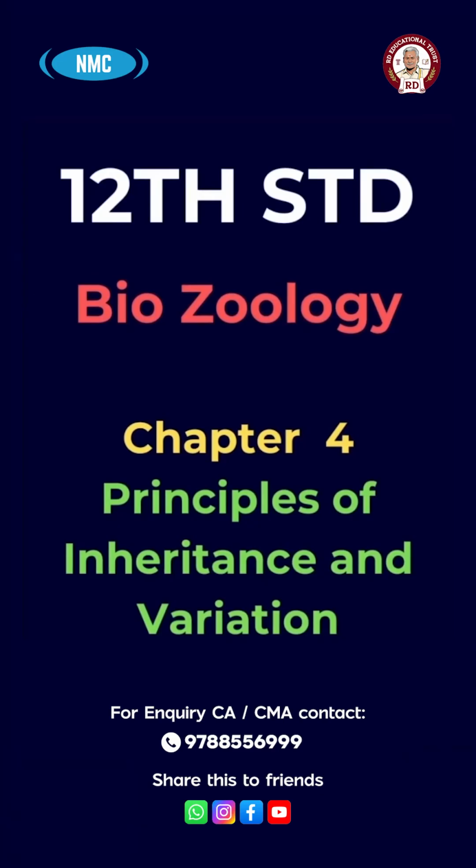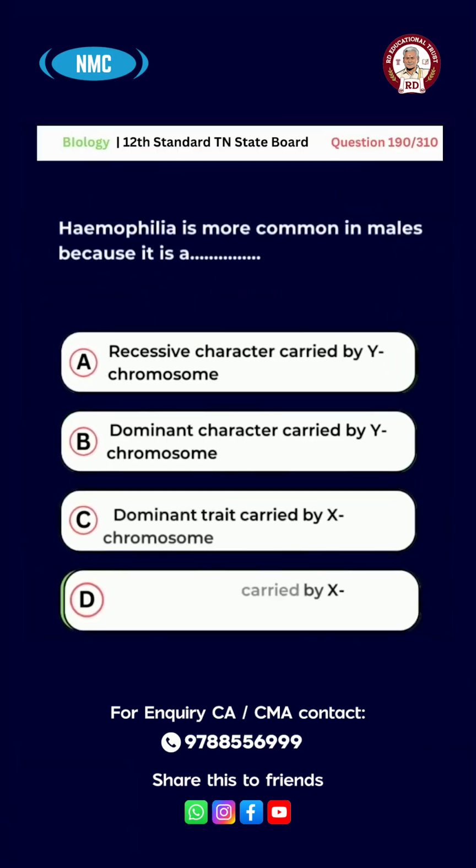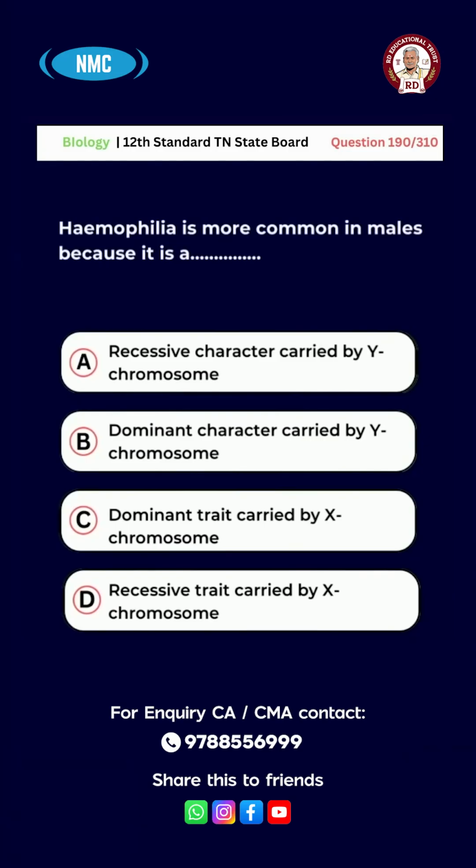Principles of inheritance and variation. Question number 190. Hemophilia is more common in males because it is A. Recessive character carried by Y chromosome. B. Dominant character carried by Y chromosome. C. Dominant trait carried by X chromosome. D. Recessive trait carried by X chromosome. And the right answer for this question is option D. Recessive trait carried by X chromosome.